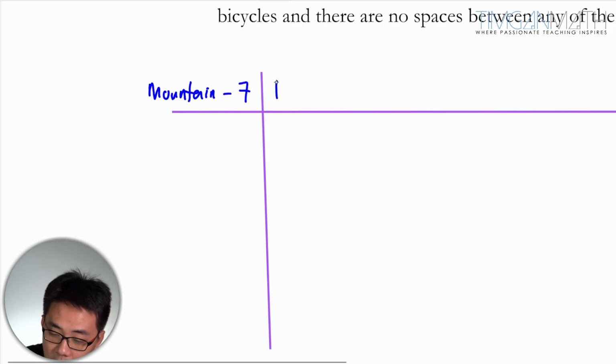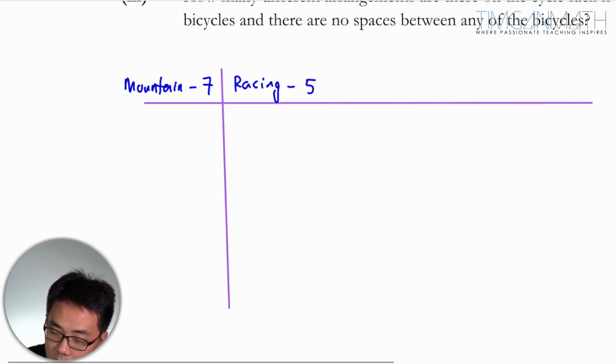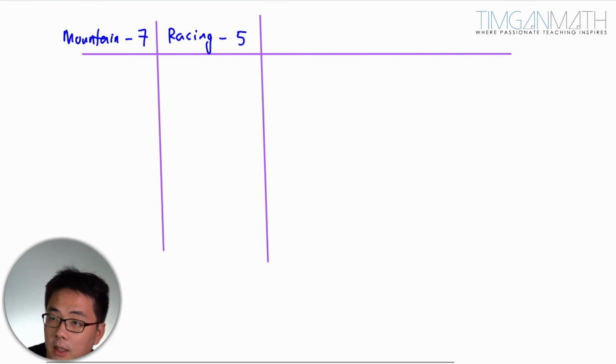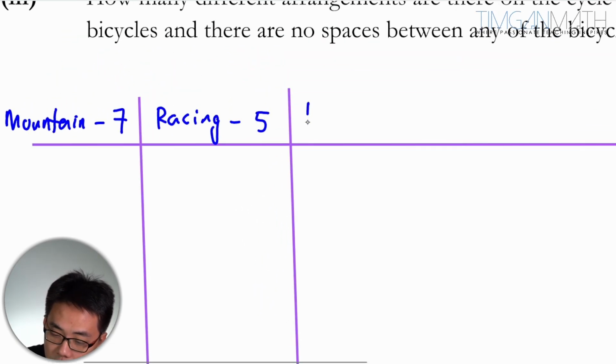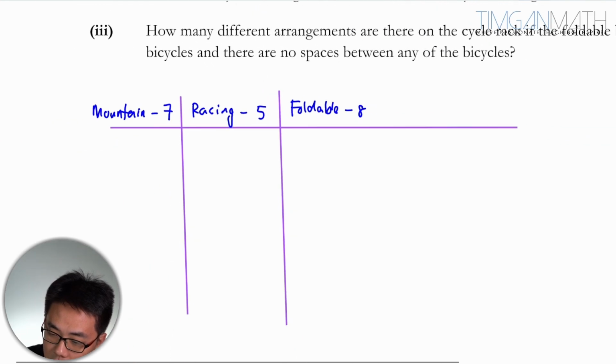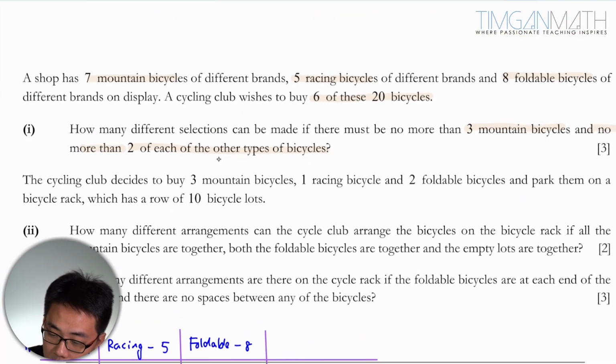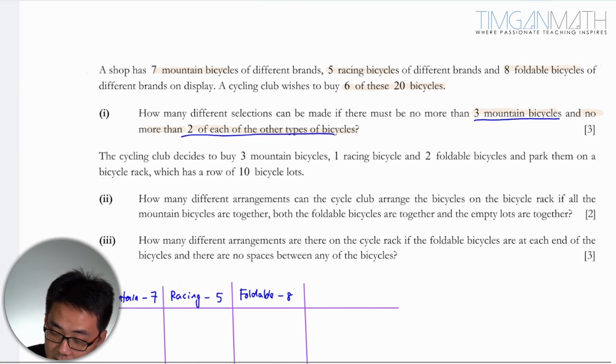After which, racing bikes, 5 of them. Then we have foldable, which is 8 of them. So what we need now is to select, how many different selections can we make if there must be no more than 3 mountain bikes and no more than 2 each of the other types of bicycle.